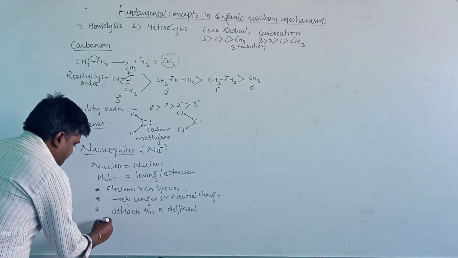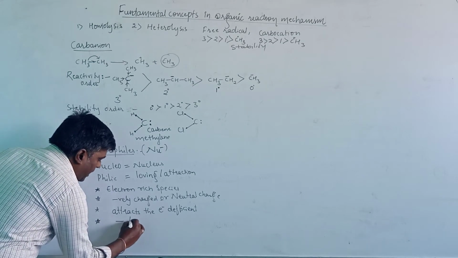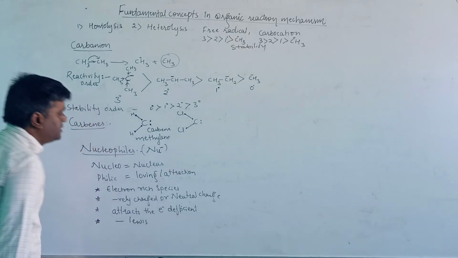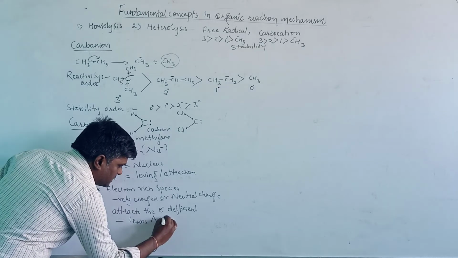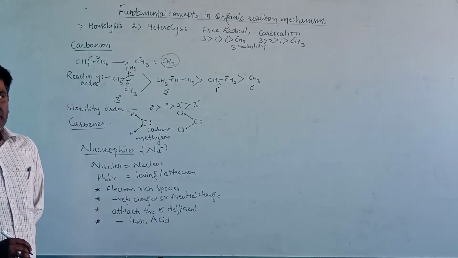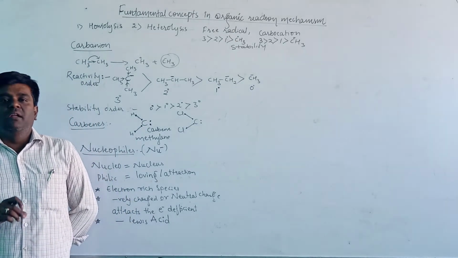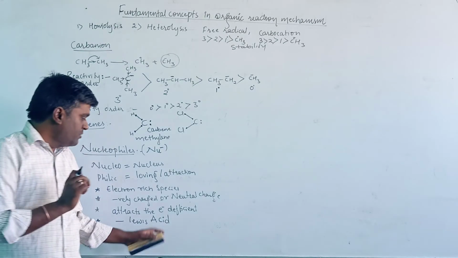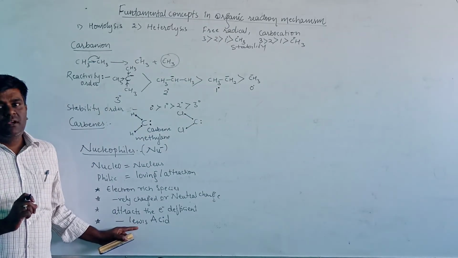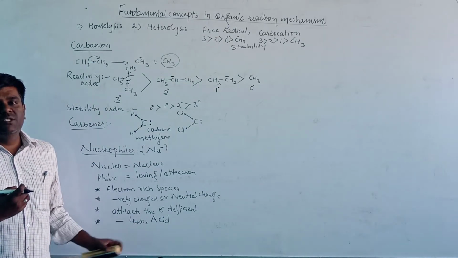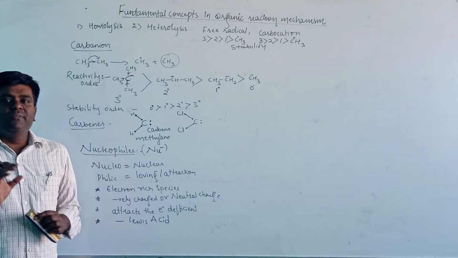The next point is that these are also known as a Lewis base. Lewis base means the species which has the capacity to donate a pair of electrons to another species, and it is known as a Lewis base.